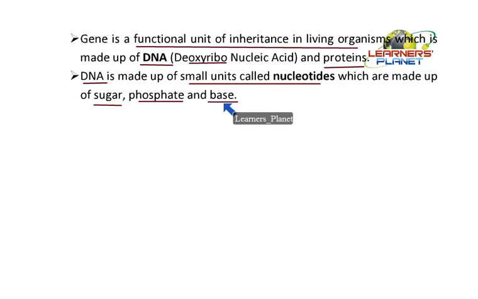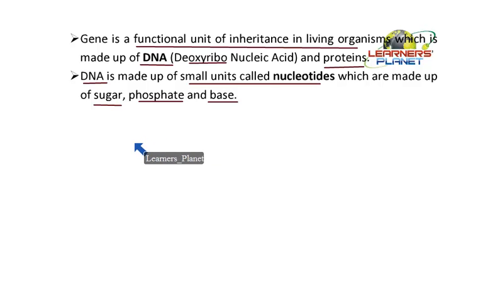Now these bases are of different kinds. They are the nitrogenous bases, and they are meant for forming the code for the information. So sugar and phosphate will be common in all of the nucleotide units, but the change which occurs with respect to the type of information or characteristic is because of the base, as there are different kinds of bases. And secondly, these units are arranged in a different fashion. So they will form different combinations, and therefore they are going to construct different kinds of DNA molecules so as to code for the different functions of the living system.